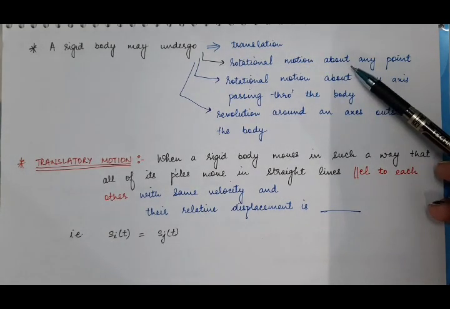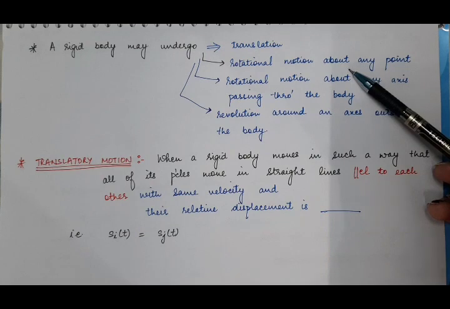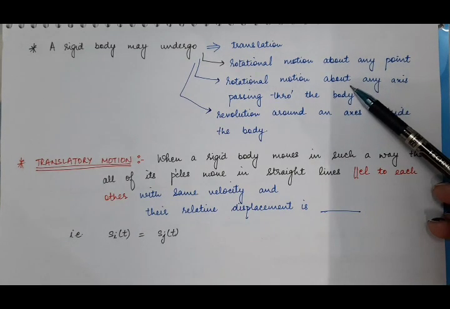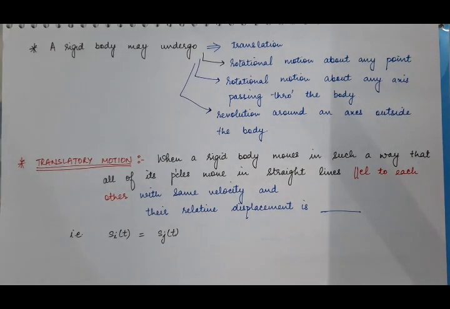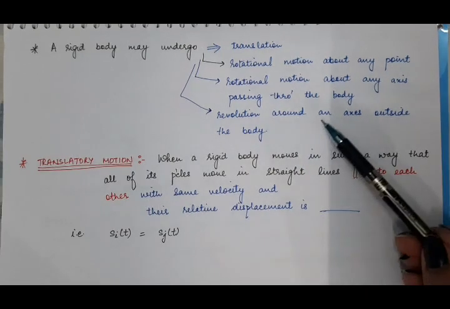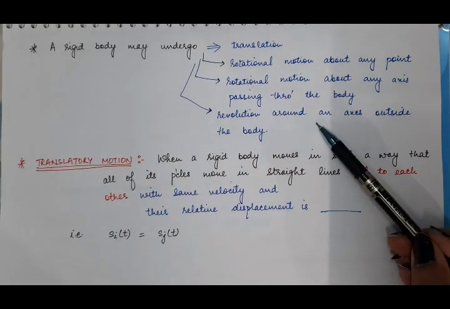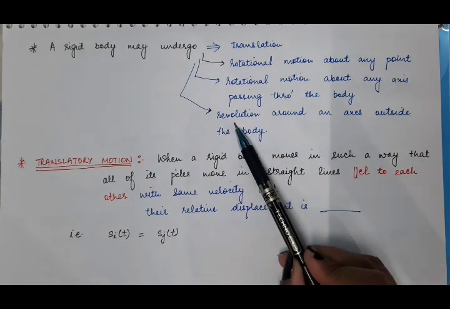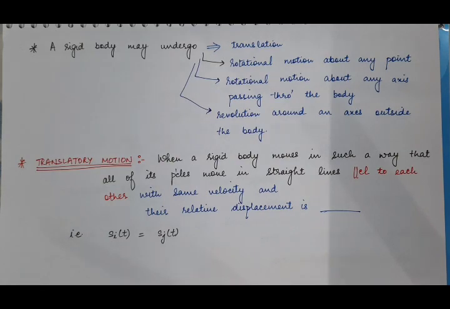It may undergo rotational motion about any point that is fixed. It may undergo rotational motion about any axis which is passing through the body. Or it may undergo a revolution around an axis which is lying outside the body.